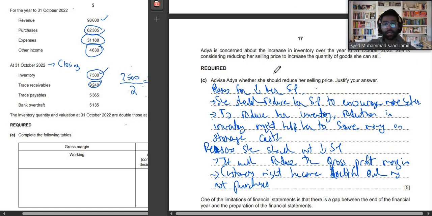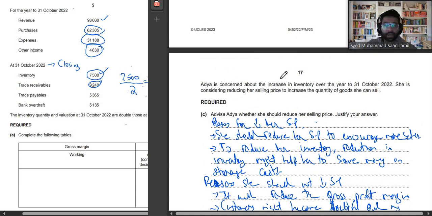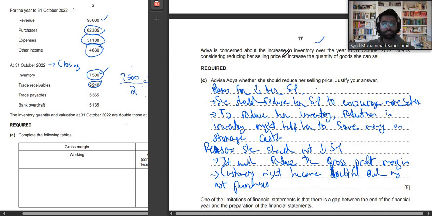And besides that, because she is concerned about her overall inventory levels, she can focus on improving the quality of her products. That's how more individuals would be encouraged to buy her product, because always reducing your prices is not the solution. Sometimes giving better quality products might result in higher sales.